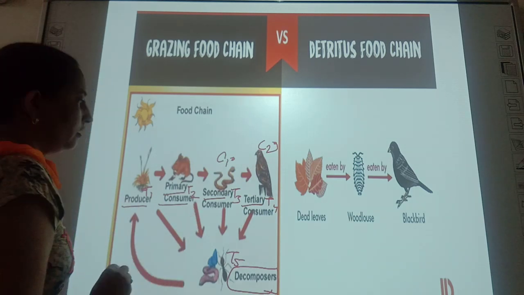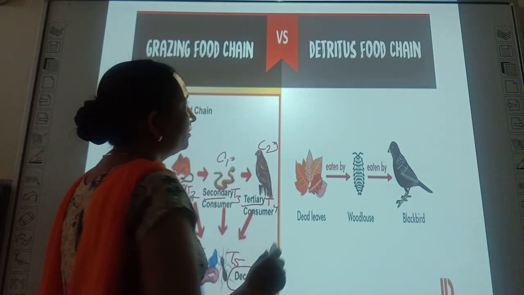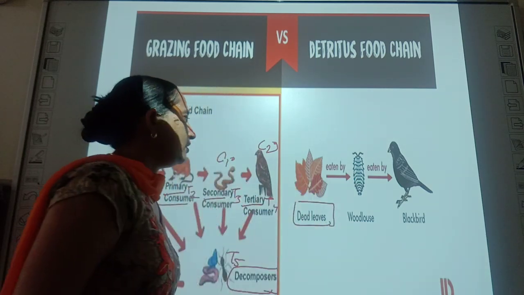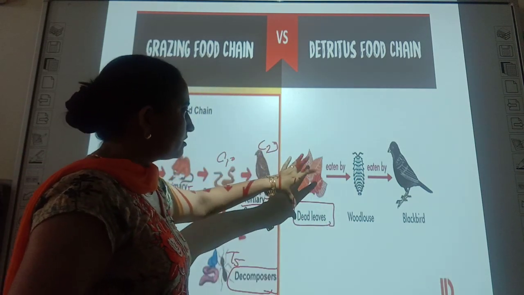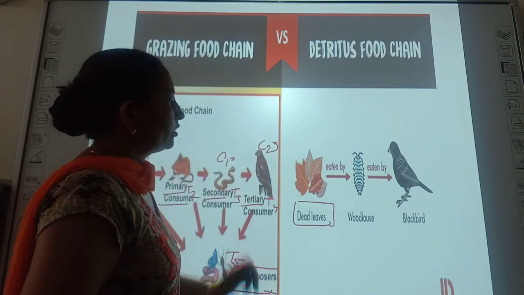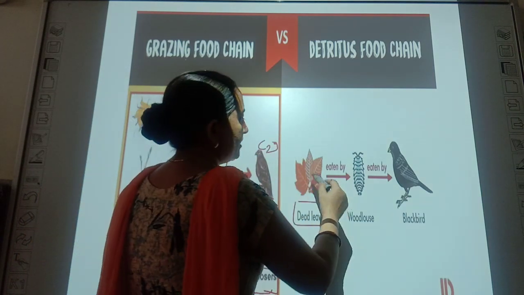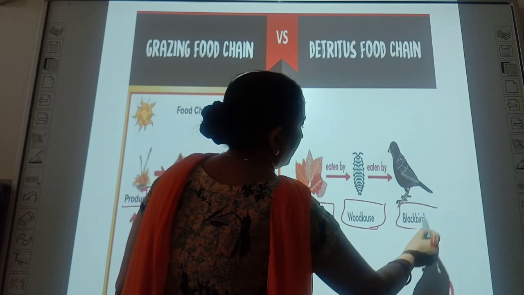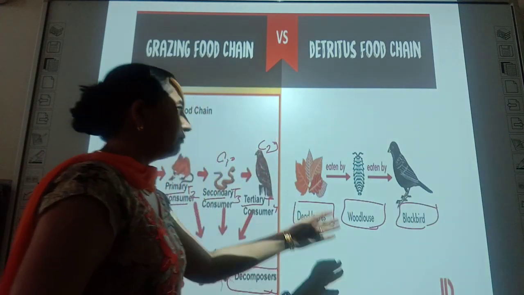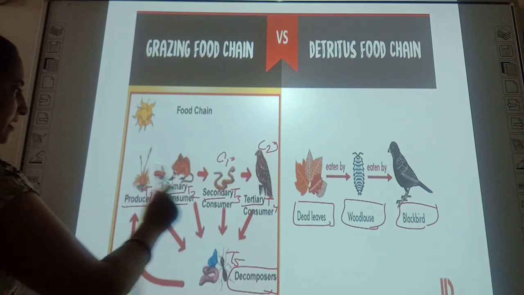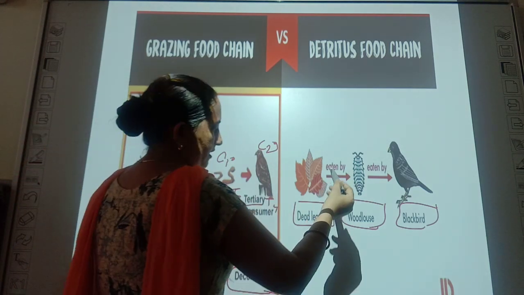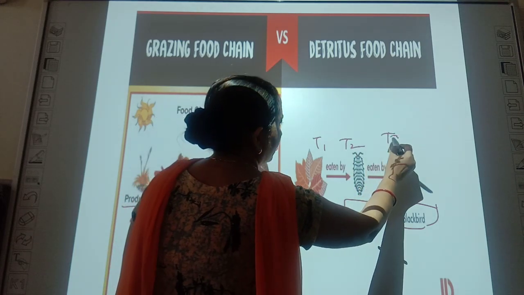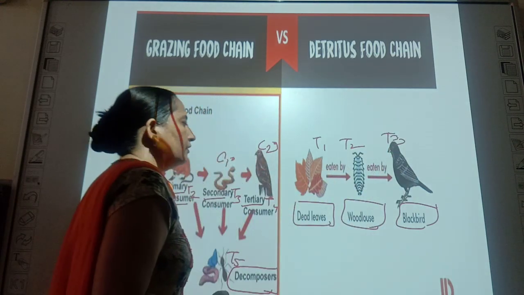Okay. Then in a detritus food chain, there is dead organic matter, which may be dead leaves and dead organisms. Okay. And these are eaten by woodlouse and this in turn may be eaten by the birds. So transfer of energy takes place, but in different trophic levels, and these are different.